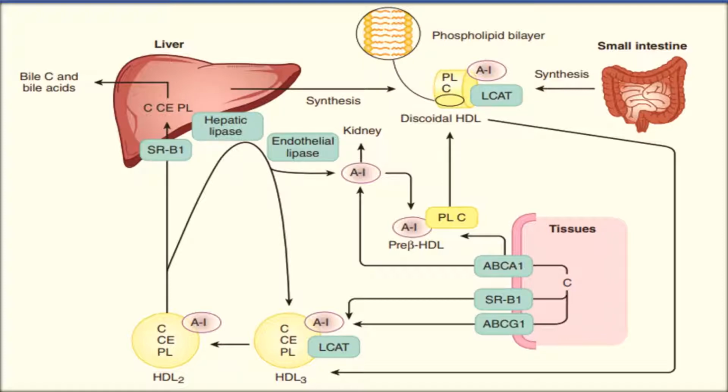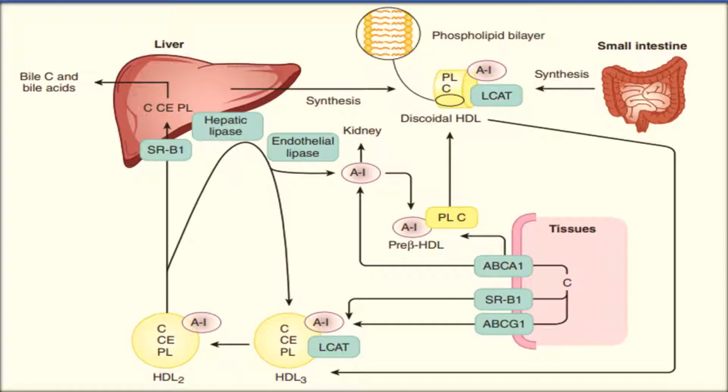HDL3 के पास LCAT एंजाइम है जो कोलेस्ट्रॉल को कोलेस्ट्रॉल एस्टर में कन्वर्ट करता है. एज अ रिजल्ट कोलेस्ट्रॉल सरफेस पे नहीं है. So now it can take more cholesterol from extrahepatic tissue because of the established gradient. It now becomes HDL2, goes to the liver where the same receptor, scavenger receptor B1 is present, but this has